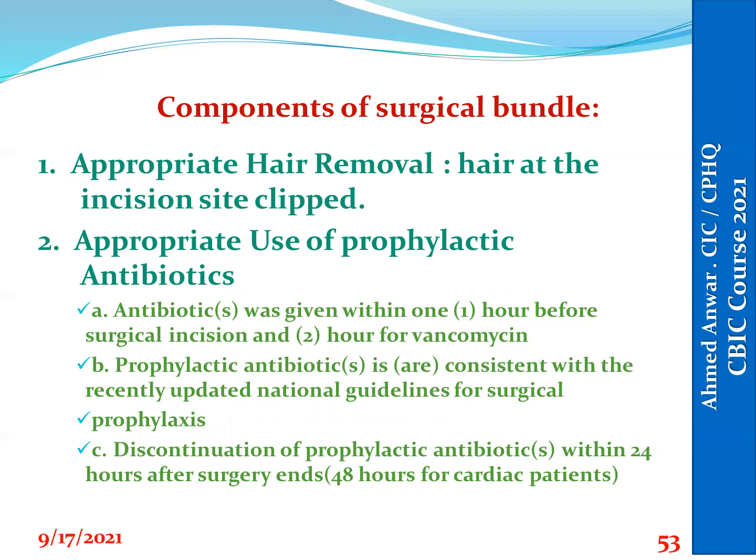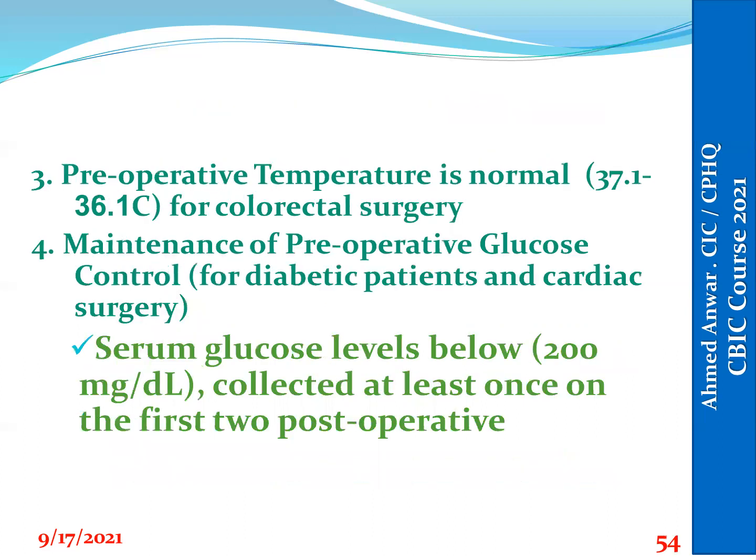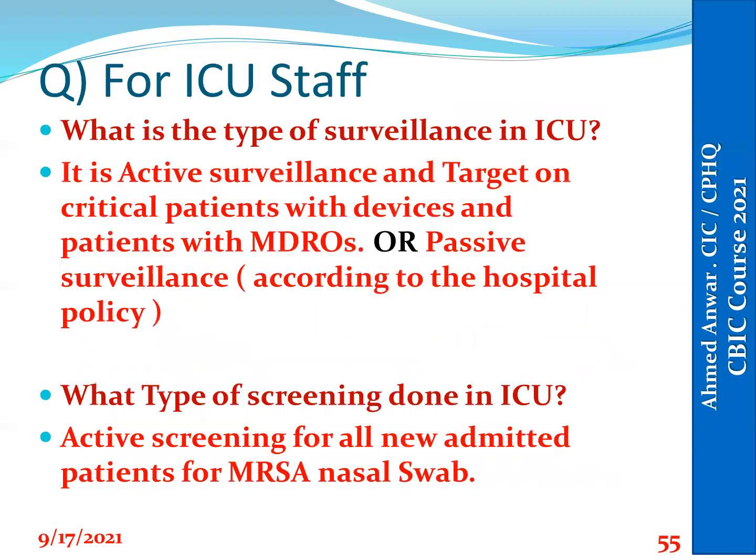The prophylactic antibiotic will be given within 1 hour before the incision, or 2 hours if we use vancomycin. Prophylactic antibiotic should be discontinued within 24 hours after the operation. Pre-operative temperature for the patient should be between 36.1 and 37.1, and the blood glucose level should be under 200 milligrams per deciliter. This is the component for surgical operations.